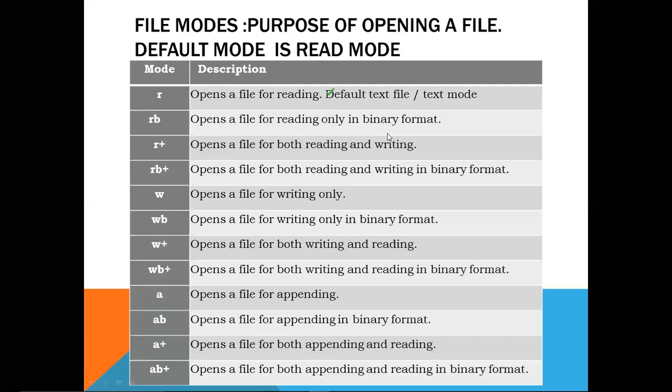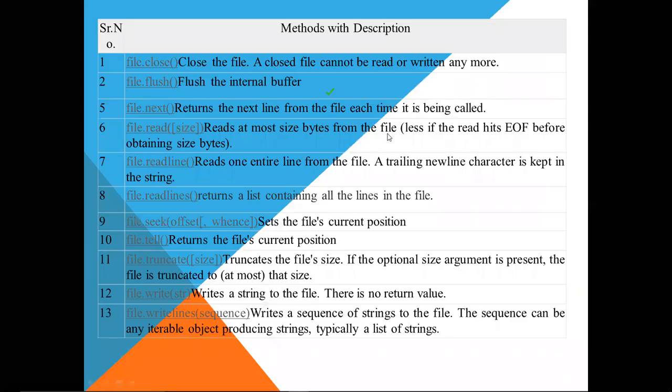Let us move to the next topic, the basic file operations and the methods associated with the file. The first function associated with the file is open, which we discussed already. The last will be close and flush. The close function closes the file. A closed file cannot be read or written anymore, and flush clears the internal buffer.